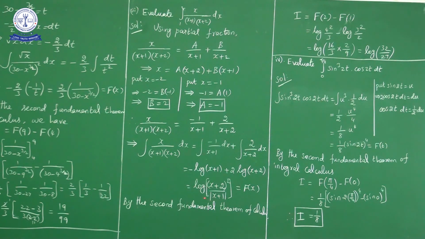By the second fundamental theorem of integral calculus, I is equal to F of b minus F of a. Here b is 2, a is 1. So F of 2 minus F of 1. In this part, in place of x, substitute 2.